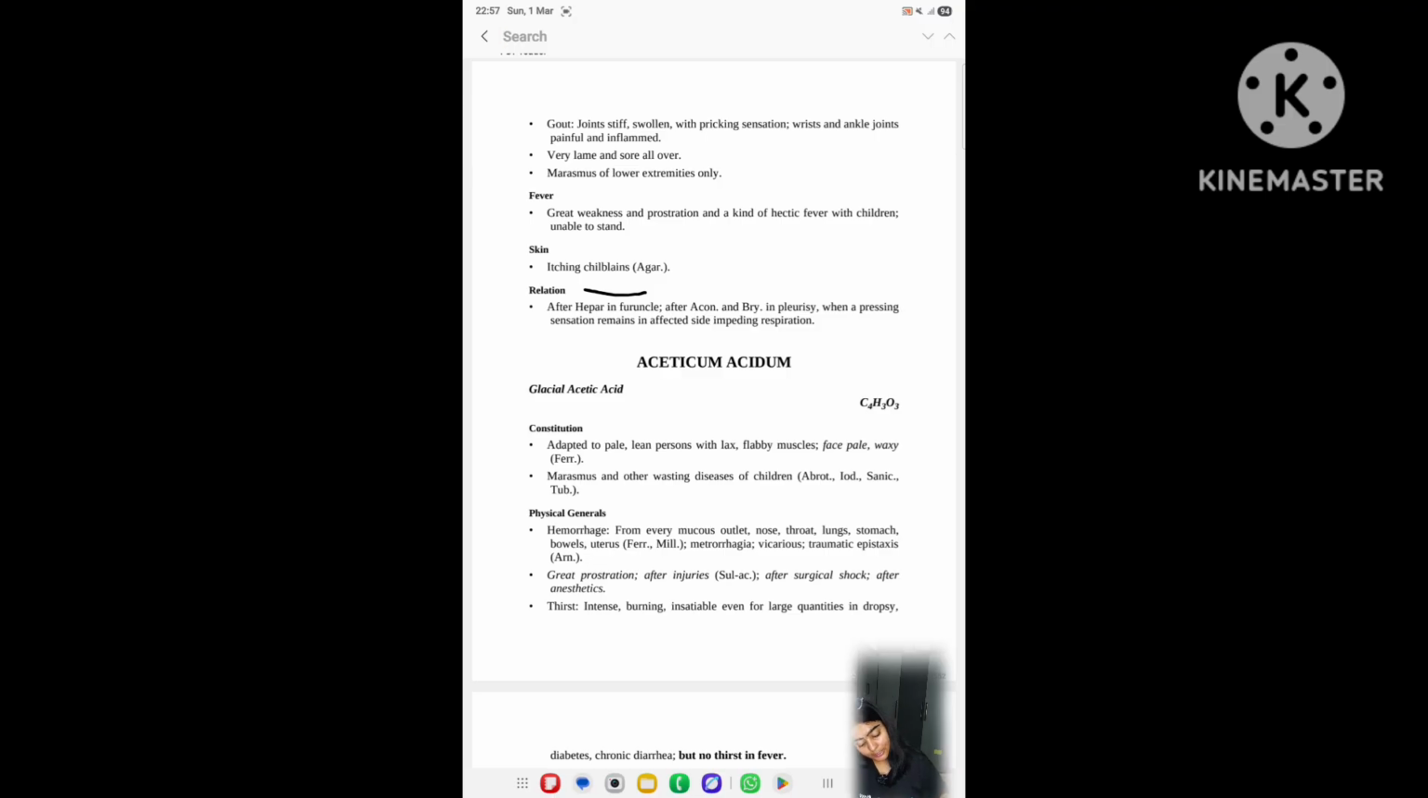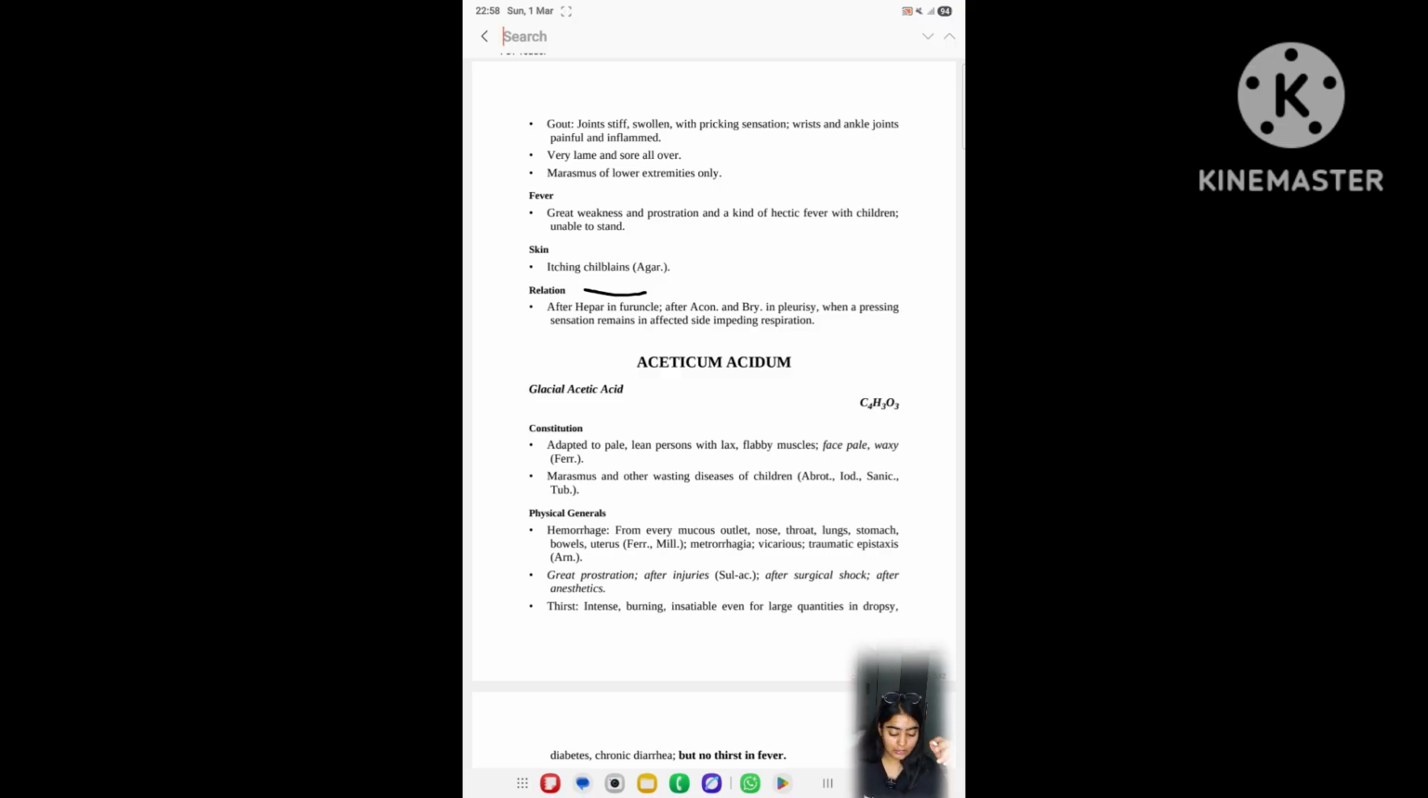The next important point is relation. This is a very important point. In my Allen's keynote book, I specially mention this point. In every year of AIPGT exam or the next exam, these kinds of questions should be asked. Relation. The first point is after Hepar in furuncle. What is furuncle? Boils or abscess.